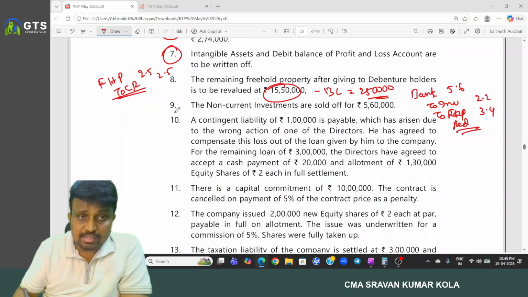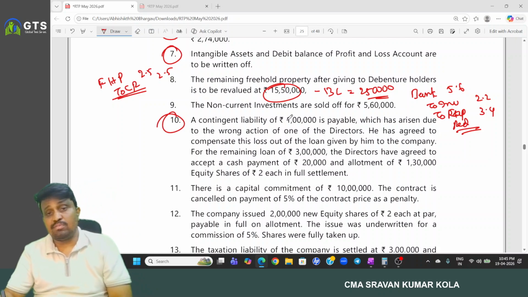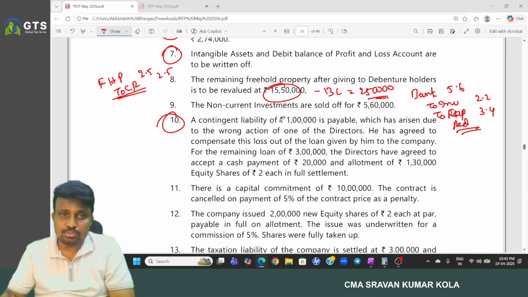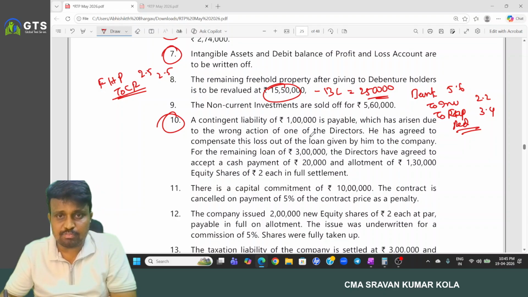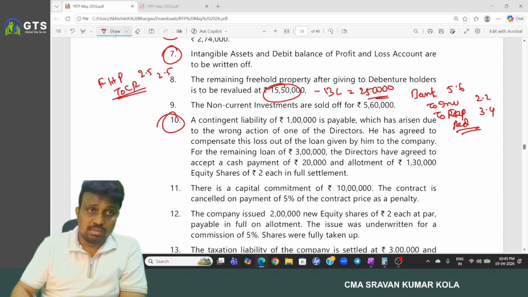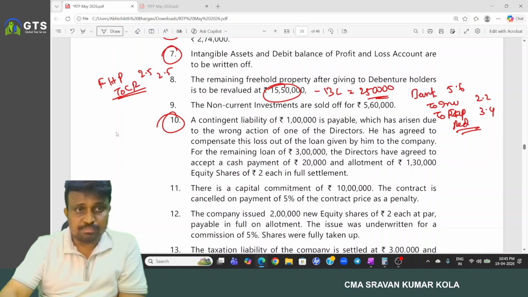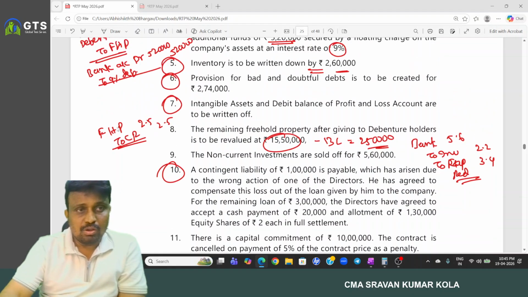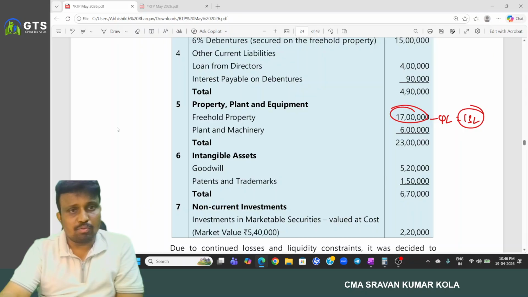Okay. And a contingent liability of 1 lakh is payable, which has arisen due to the wrong action of one director. He has agreed to compensate the loss out of the loan given by him to the company. So one of the loans taken from the director we have is one.